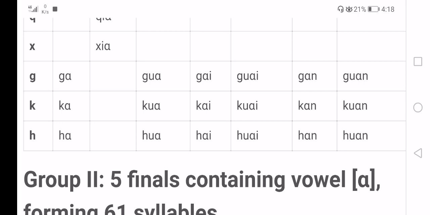Okay, that's all the syllables formed with the finals in group 1. And the blanks here mean that there is no such word for this position if the syllable is formed.